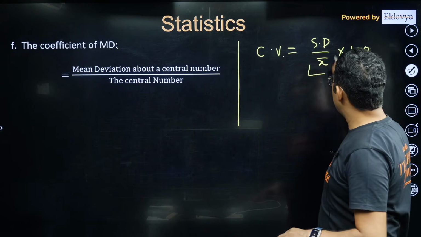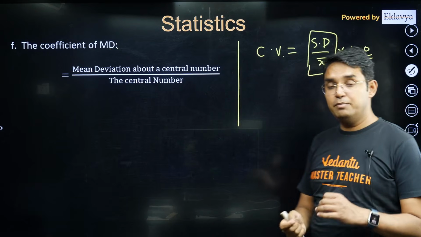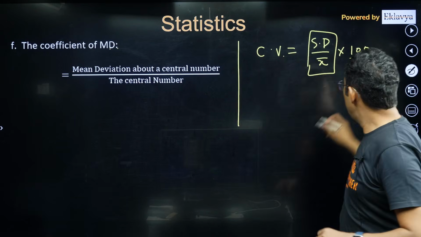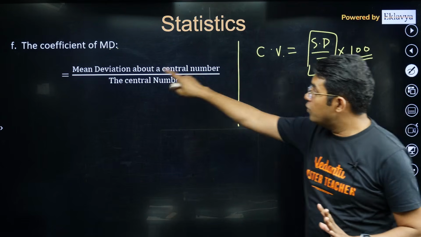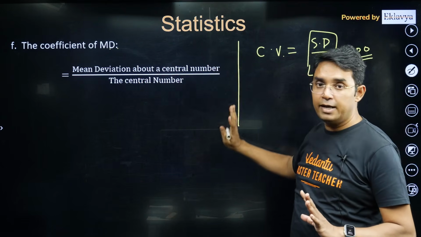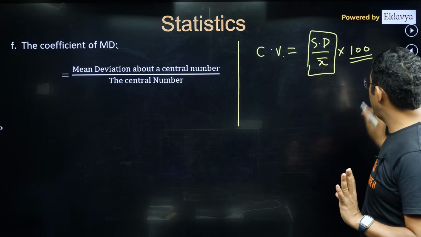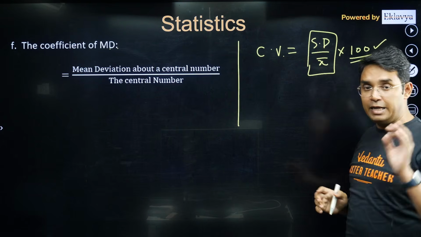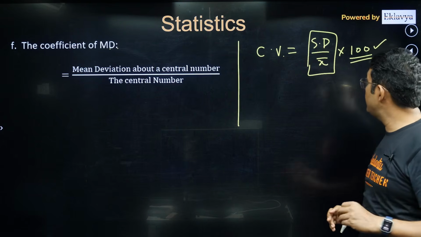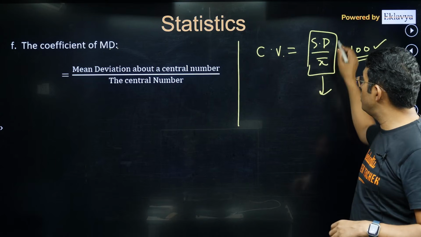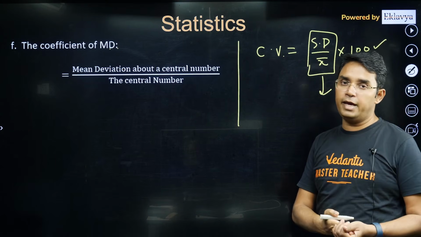It could be a simple ratio also, or if it is mentioned in terms of percentage, it should be multiplied by 100. Coefficient of mean deviation is defined like this. So please don't get confused. If it is in percentage, then multiply by 100. If not, then it is the simple ratio, standard deviation divided by x bar.